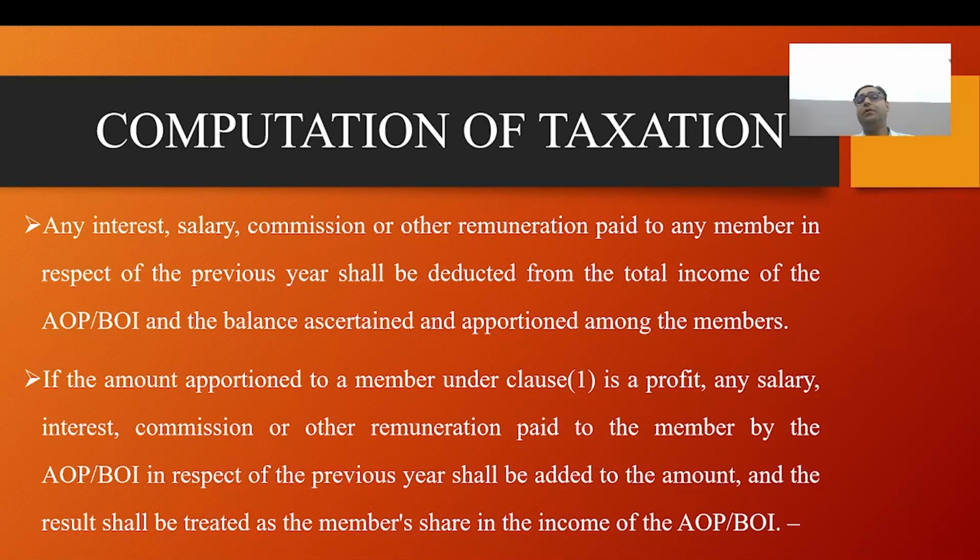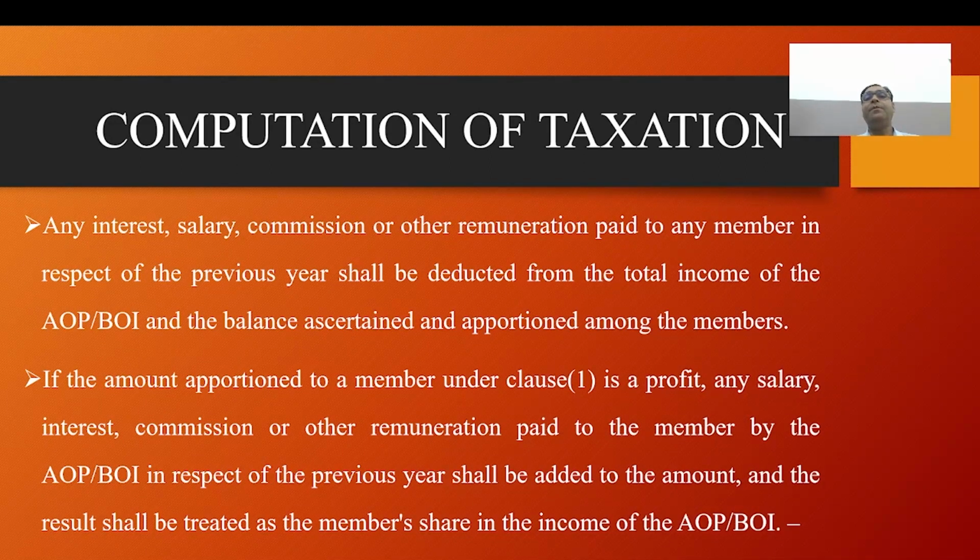Any interest, salary, commission, and any other remuneration paid to any member in respect of the previous year shall be deducted from the total income of the AOP and BOI, and the balance ascertained shall be apportioned among the members.